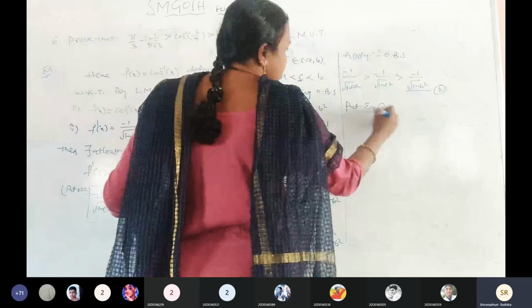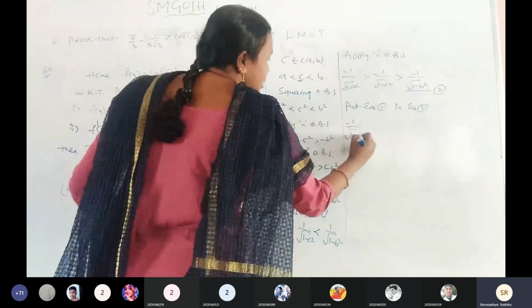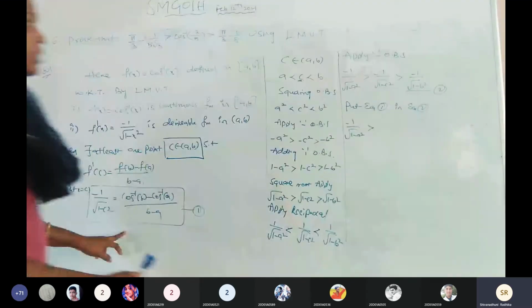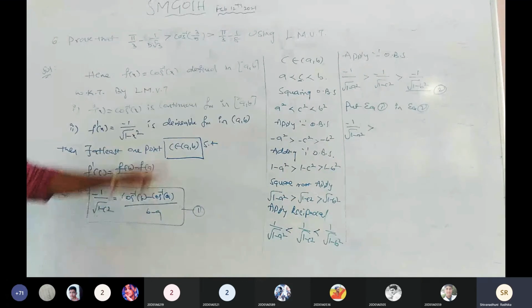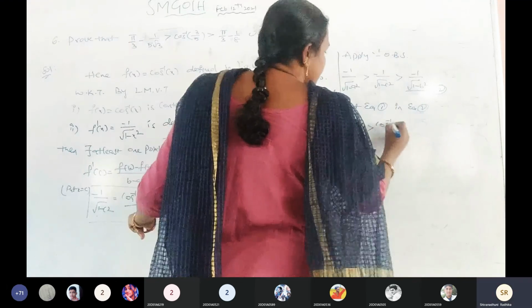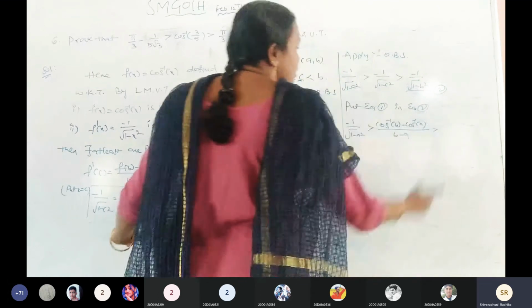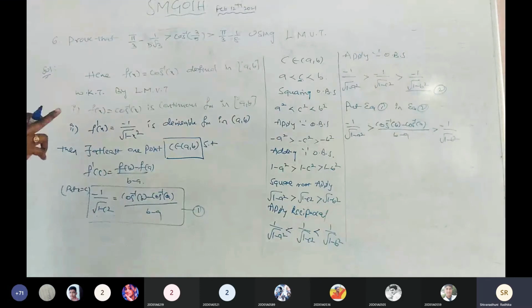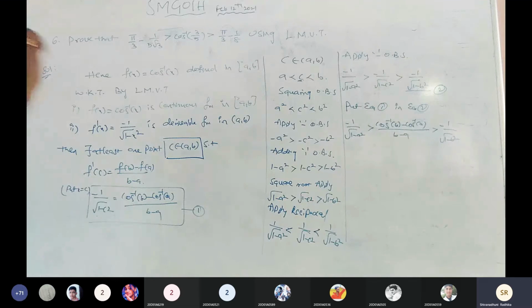What is the next? Substitute equation number 1 into equation number 2. Is it clear? Minus 1 by under root of 1 minus a square greater than minus 1 by under root of 1 minus c square equals to this one. Now I am going to substitute this part in the middle of the given equation number 2. Cos inverse of b minus cos inverse of a by b minus a greater than minus 1 by under root of 1 minus b square. Clear? I explained so many times. Hence the inequality without the denominator, that is the proper inequality.